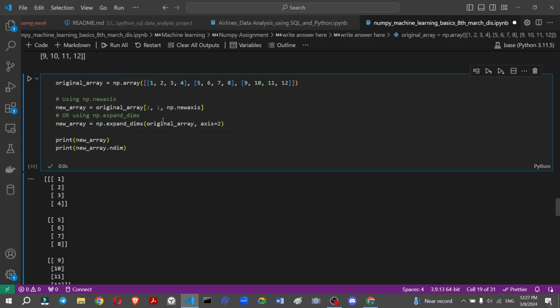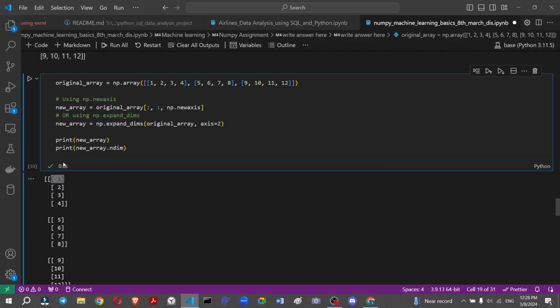So if we expand dimensions, what we have to do is use the original array and use axis equal to 2. 2 means we have increased by one, giving 3 dimensions. So now this is the first dimension, second, third, because any vector is one dimension. Basically we define the dimension by how many vectors we have. What is a vector? A vector is a single dimension array.